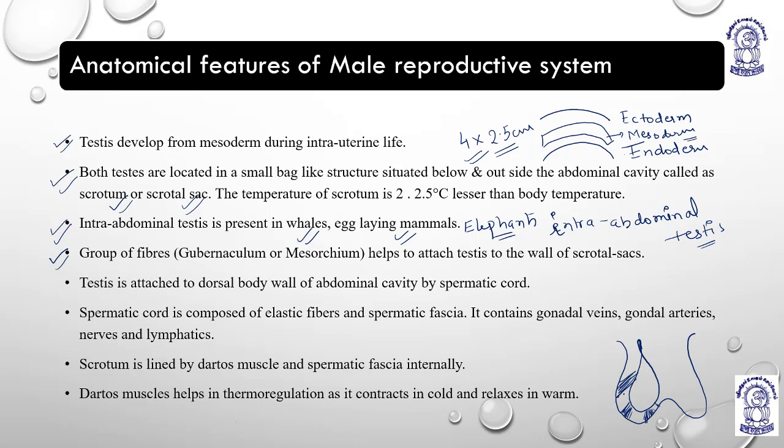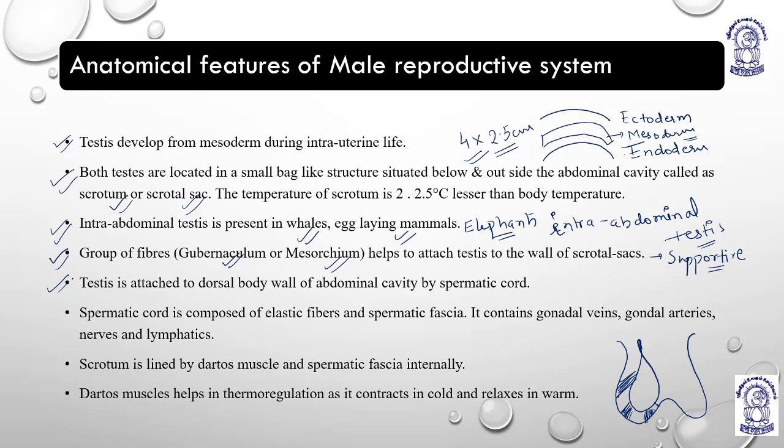These fibers are known as what? Gubernaculum or mesorchium. They are the group of fibers which attach the testis to the wall of the scrotum. They are supportive in function, right? This is understood.